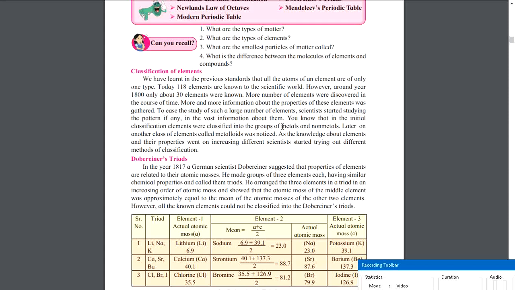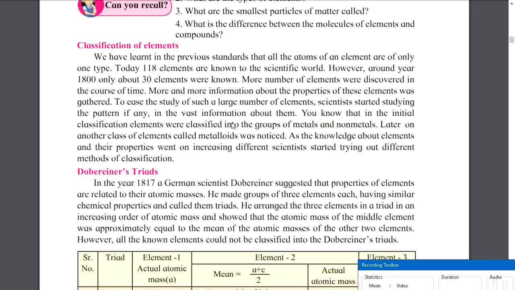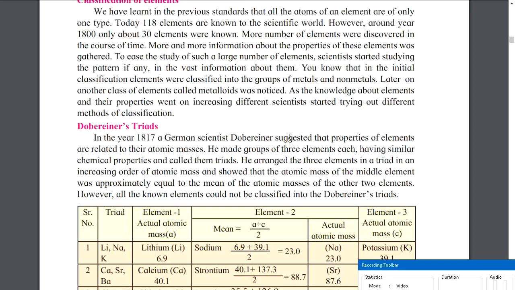So first metals and non-metals came, and then later on metalloids came. As the knowledge about elements and their properties went on increasing, different scientists started trying out different methods of classification. So yes, it is true, right? Every person has their own idea, and with their unique idea, they try to make things simple.